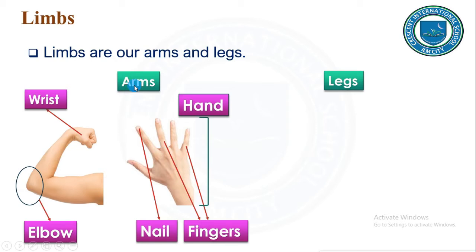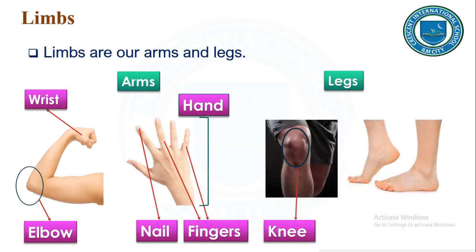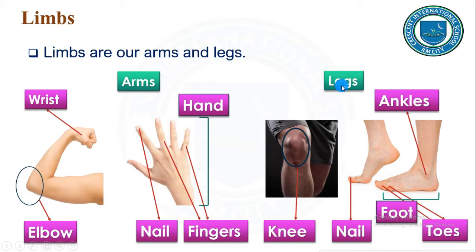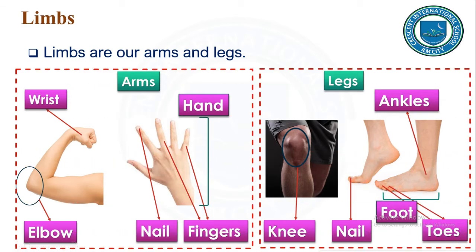What about legs? Under legs we have knee, nail, ankles, toes, total foot. So these are limbs. What are limbs? Limbs are our arms and legs.